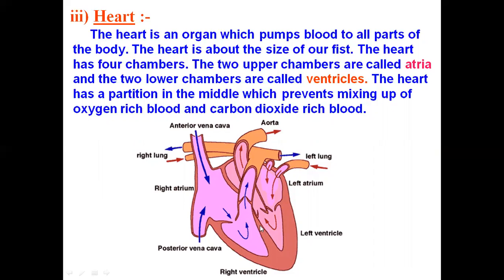The heart has a partition. There is a partition between the chambers of the heart, between the left ventricle and right ventricle, so that the blood should not mix with each other.